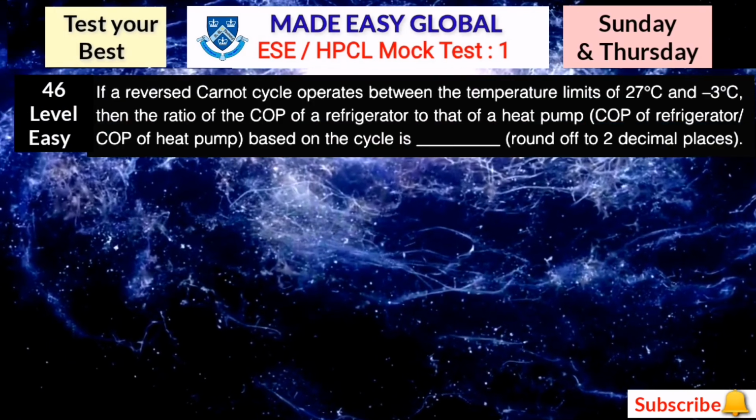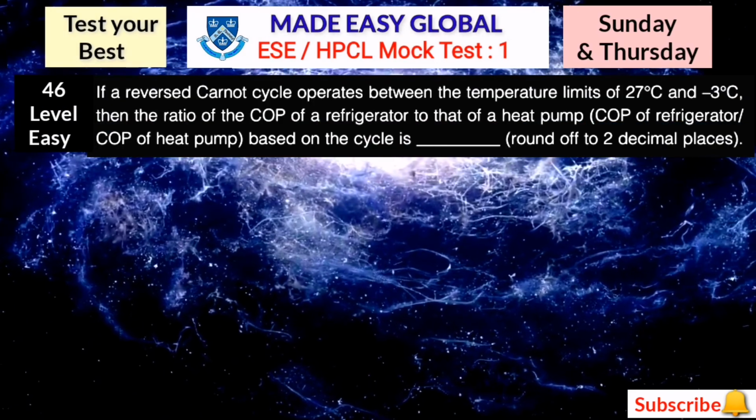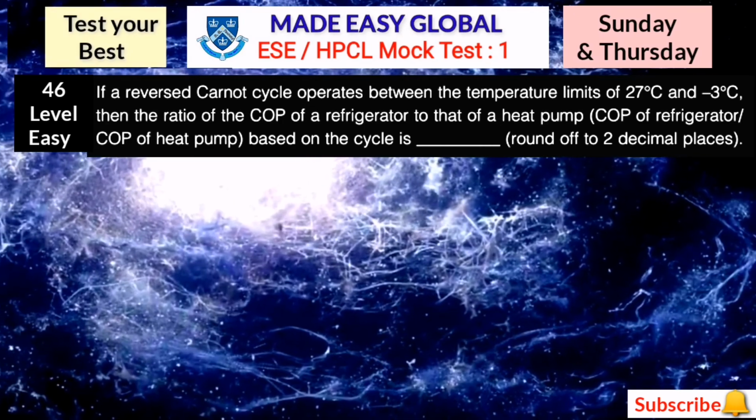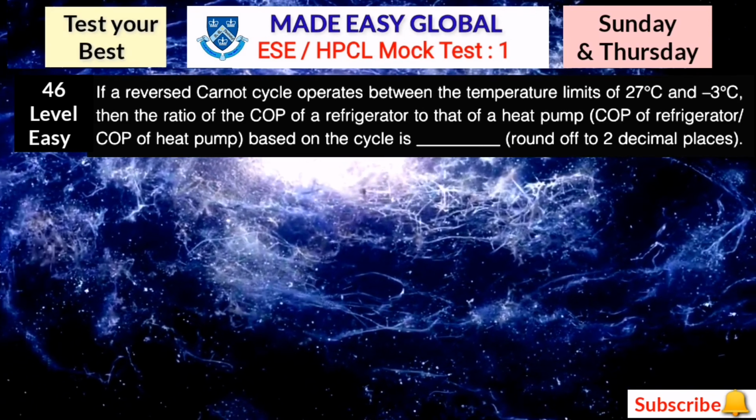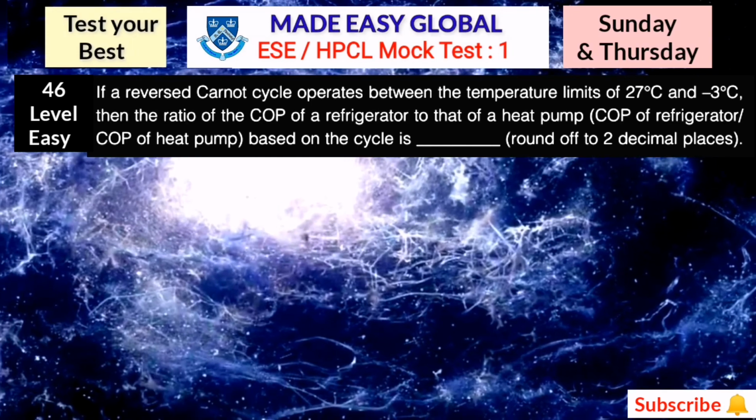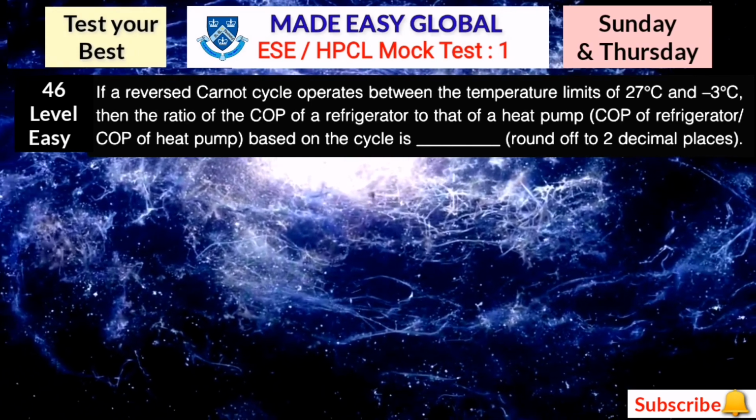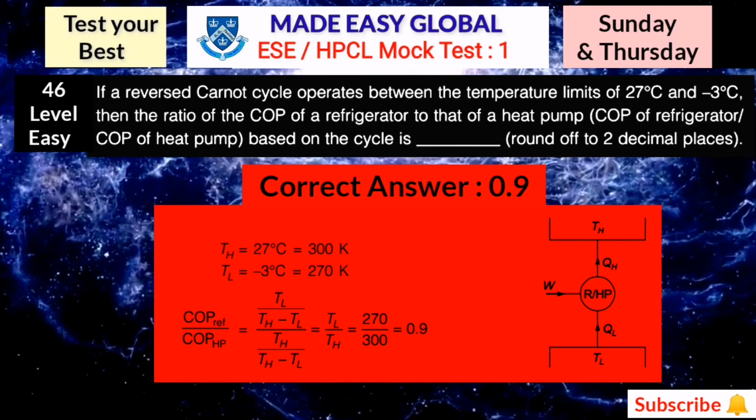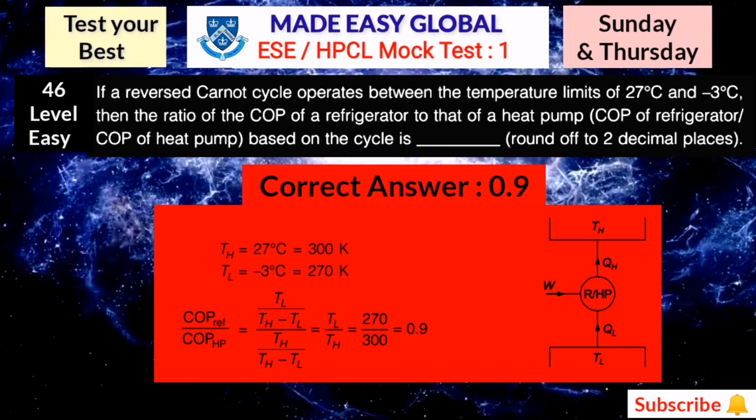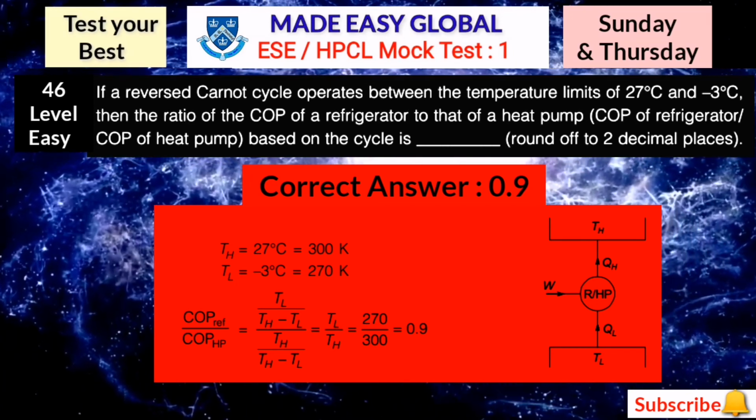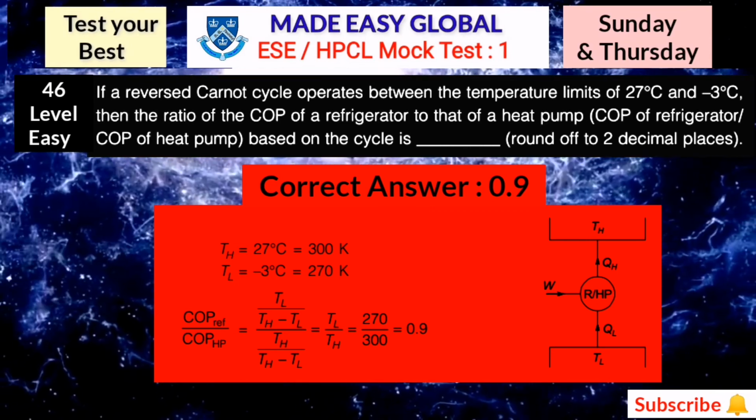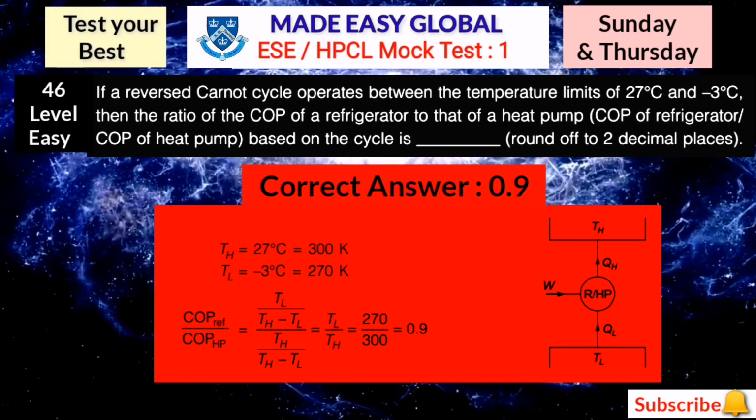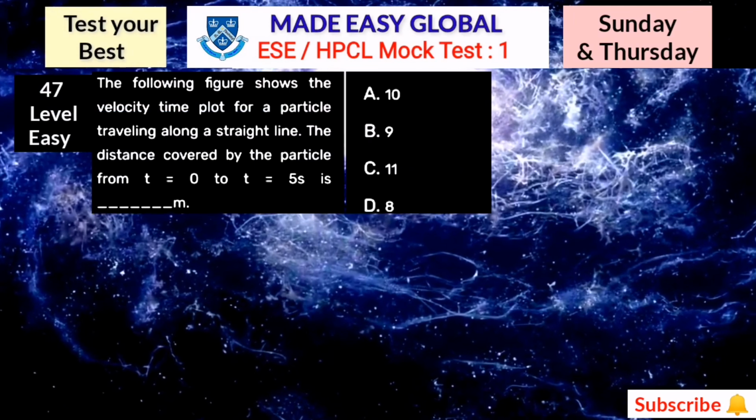Now the next question is, if a reverse Carnot cycle operates between the temperature limits of 27 degrees Celsius and minus 3 degrees Celsius, then the ratio of COP of a refrigerator to that of a heat pump based on the cycle is how much? Round off up to 2 decimal places. Here the correct answer is 0.9. So once again, this is also a very simple question. You just have to use the COP of refrigeration and heat pump. So after taking the ratios, you will get the answer as 0.9 because the temperatures TH and TL both are given.